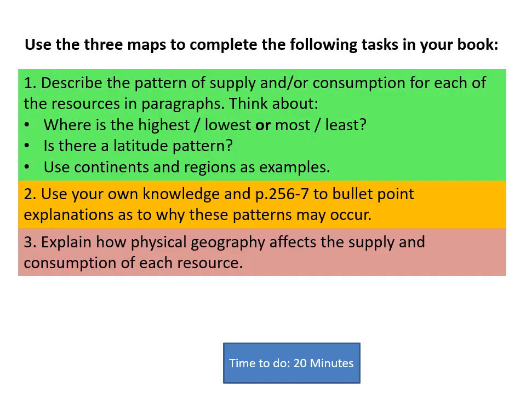Okay, so as I said earlier, there are 3 maps in class charts, a PDF of 3 maps. You need to open that up now if you haven't already. Hopefully you have, to save some time. And you've got 3 questions here to complete. First of all, you're describing the pattern of supply and or consumption, depending what it shows, for each of those resources. So you're going to describe each map.